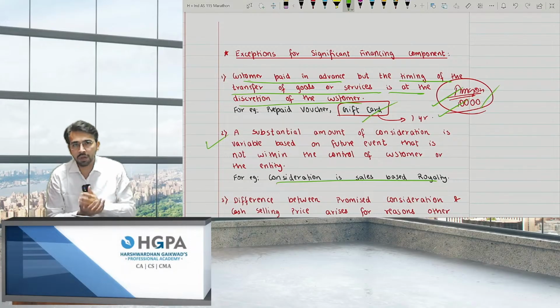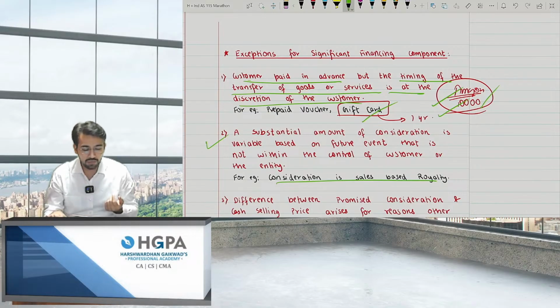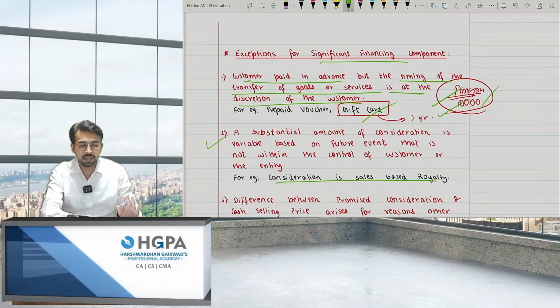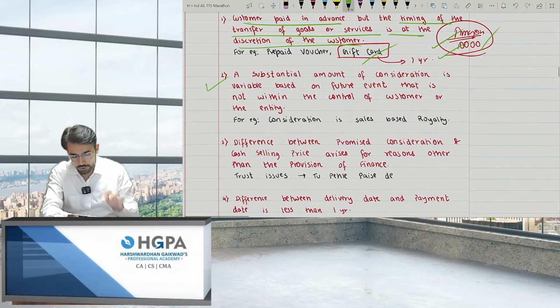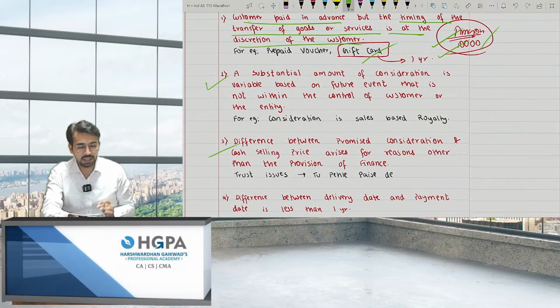So will I be able to book right now? The answer is no. If you don't have that amount and you are delaying it, it is not a significant financing component. You are not delaying it because you don't know the amount, and that is why the delay is, right? Third point, the difference between promised consideration and cash selling price arises for reasons other than the provision of finance.